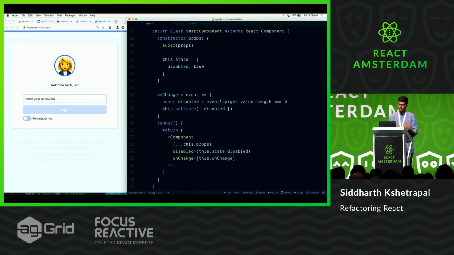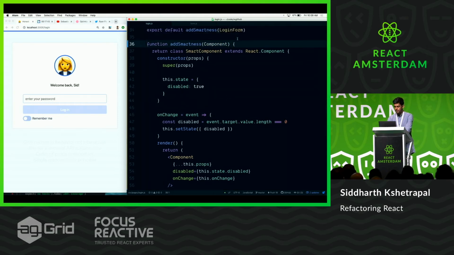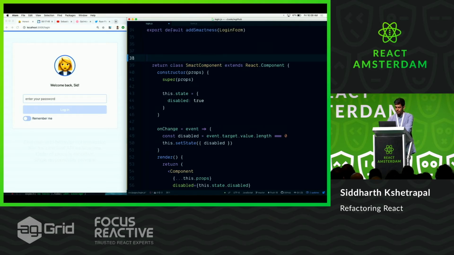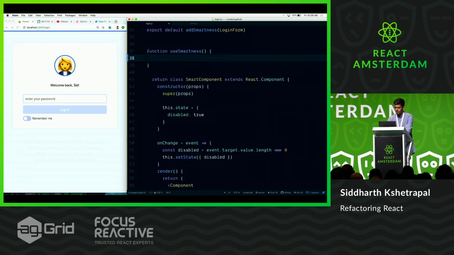Yeah, so what I want to do here is, instead of using a higher order component, I can use a render prop. And the render prop has a slightly verbose API. Hooks do the same thing. So let's convert this whole thing into a hook. This smart component, I'm going to call it function useSmartness, because it has to start with use. And inside this, we're going to say disabled and setDisabled.